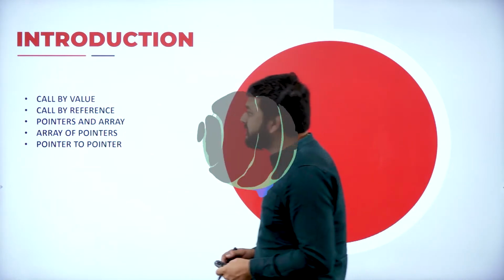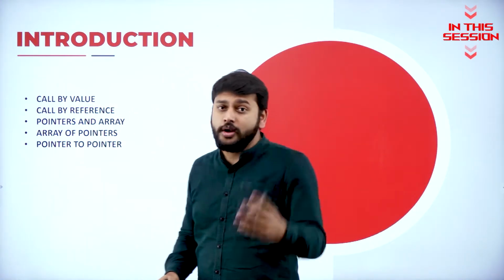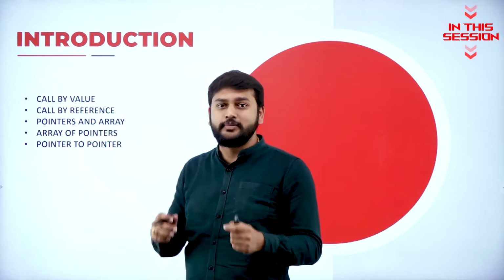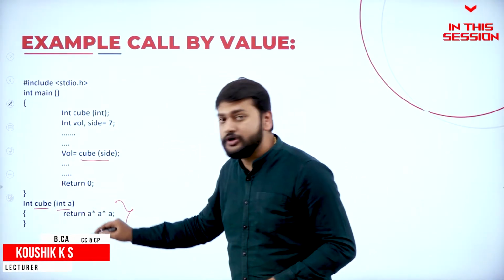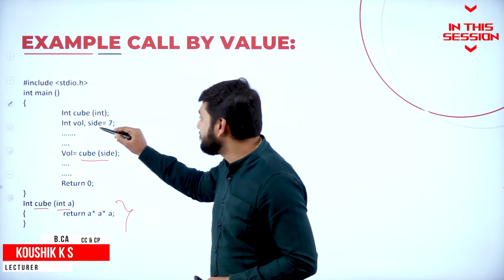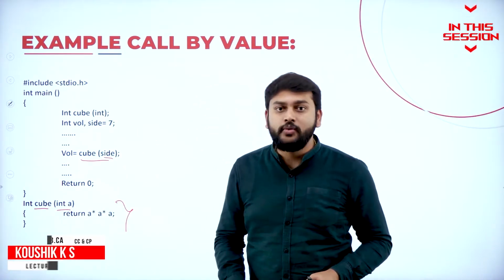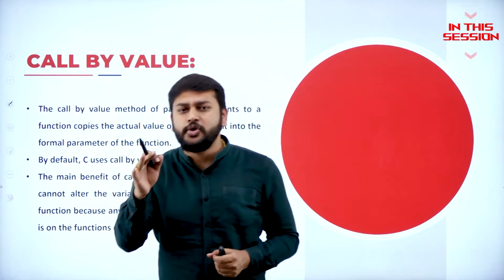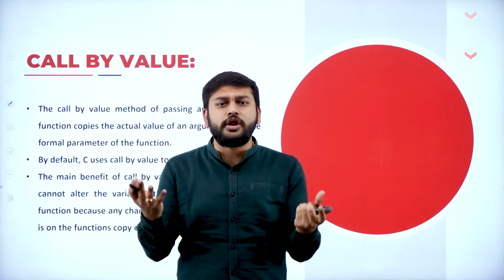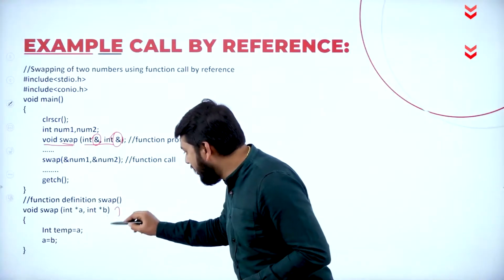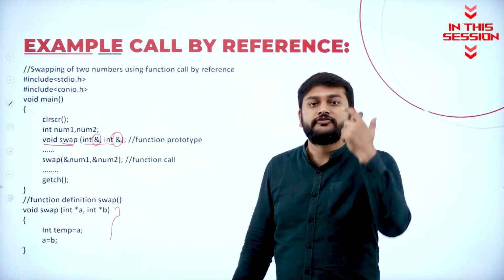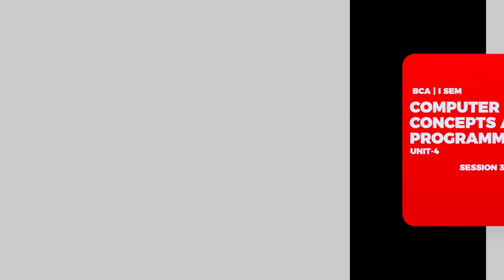Guys, I will be discussing the call by value, call by reference, and also the pointer and array. Observe here carefully. How many parameters do I have here? I have one parameter. So please observe, I'm passing one value. So call by value in the sense what? Call in the sense what are you trying to call? You are trying to call a function. Outside the main function, I have defined the function called swap.